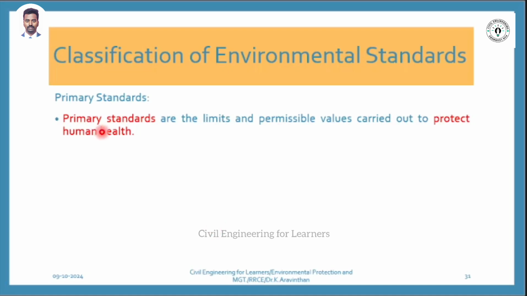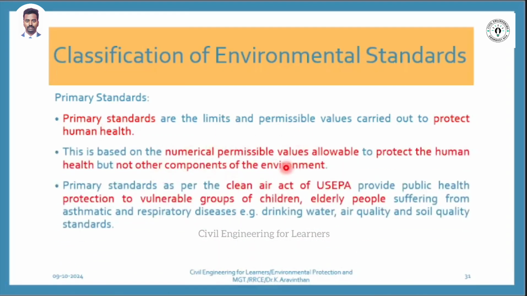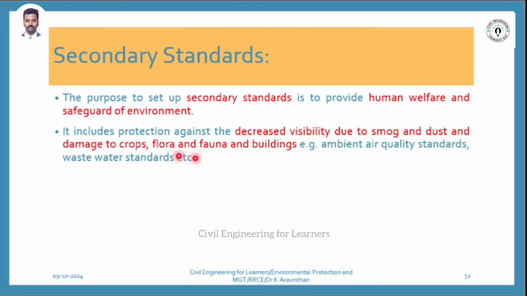Environmental standard that protects human health is called primary. For humans, in the sense particularly whom? Vulnerable groups, children, elderly people. What secondary standards do is safeguard the environment. We have to protect against smog, dust, damage to crops, flora and fauna.